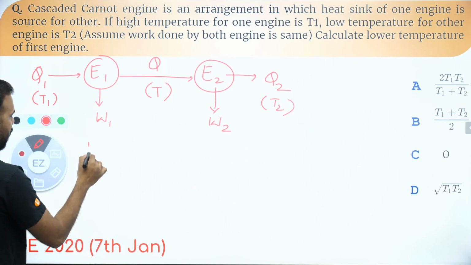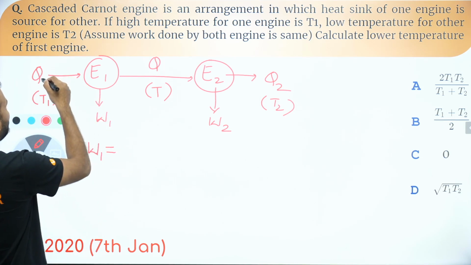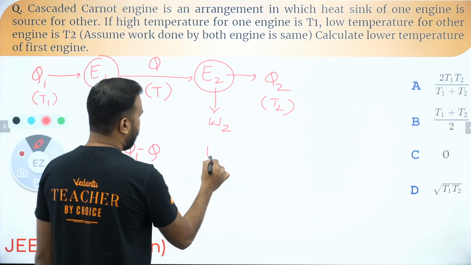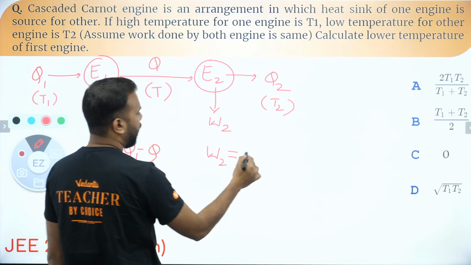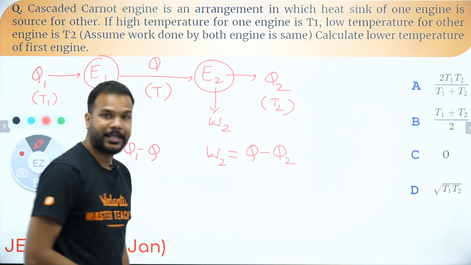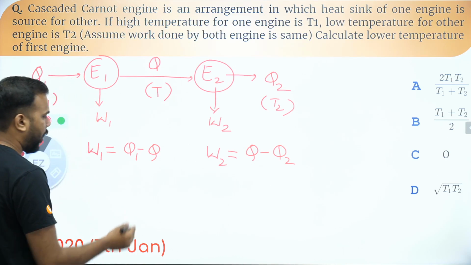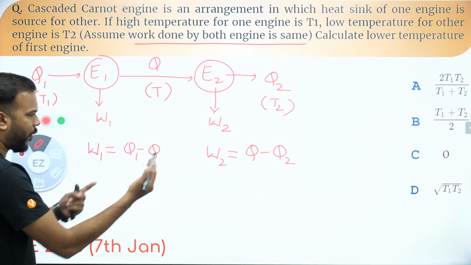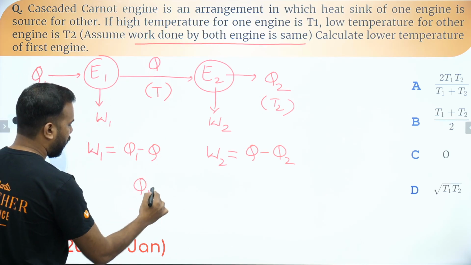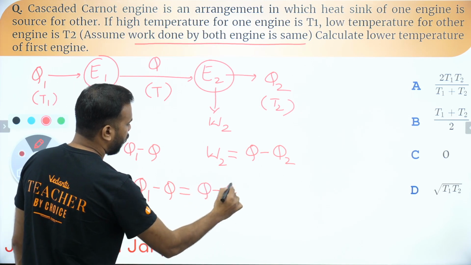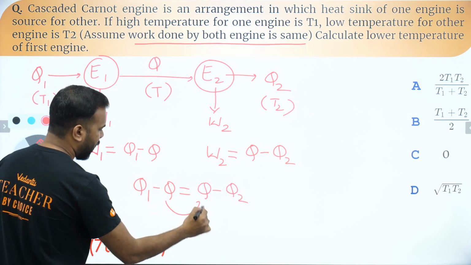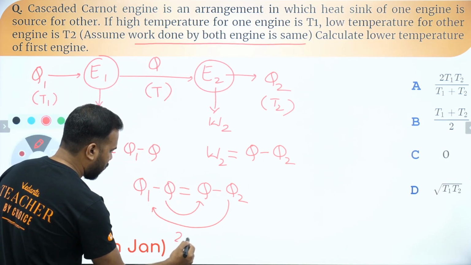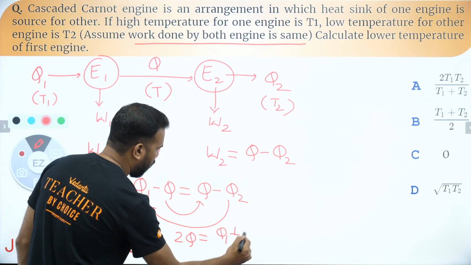Now we know that the W1 value is nothing but this heat minus this value, that means Q1 minus Q. On the other hand, the W2 value is this heat, the input, minus the heat which was rejected. It is given that W1 is equal to W2, work done by both engines is the same, so let's equate them. So Q1 minus Q is equal to Q minus Q2. If I take this Q there and bring this Q2 here, what do we get, guys? We get 2Q equal to Q1 plus Q2.